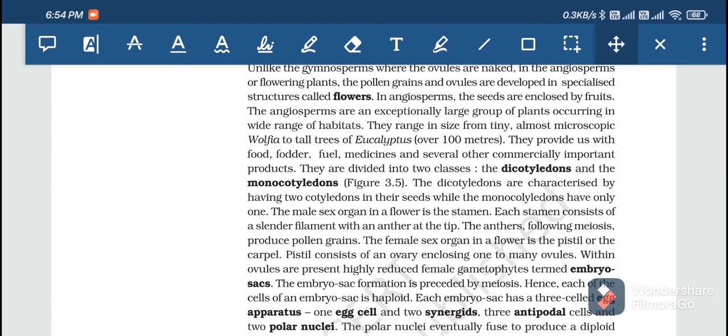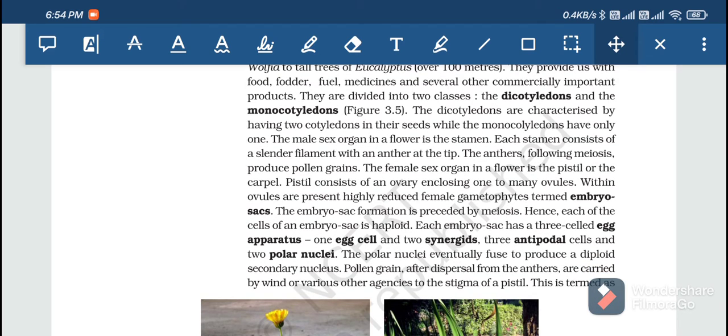Monocotyledon. Each stamen consists of a slender filament with an anther at the tip. The anther, following meiosis, produces pollen grains. How are the pollen grains produced? They are produced by meiosis. The female sex organ in the flower is called the pistil.